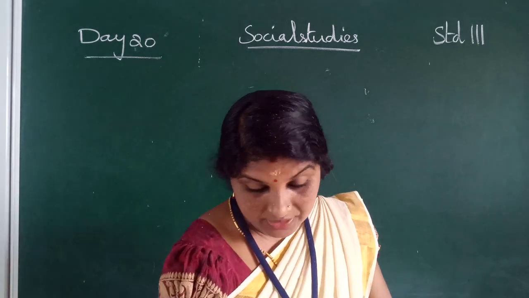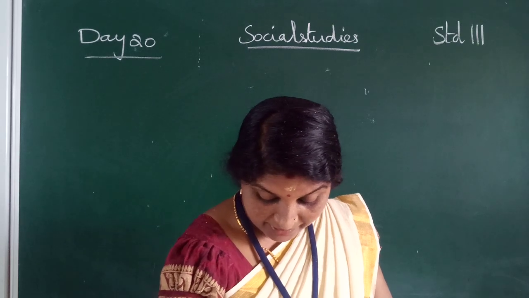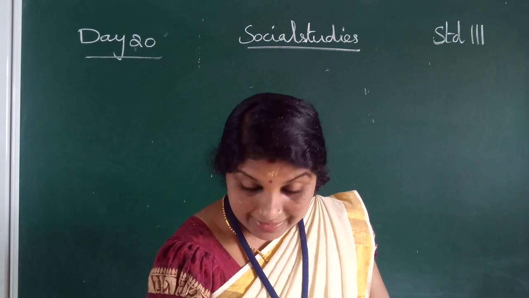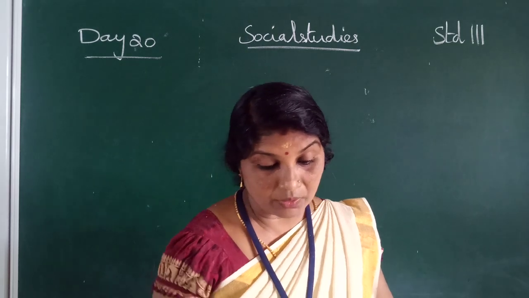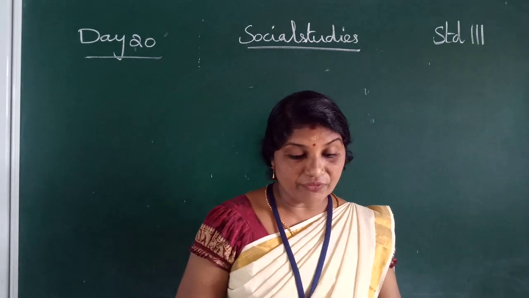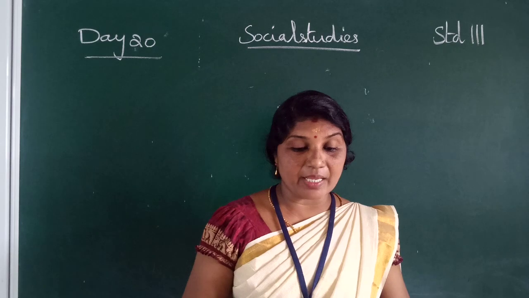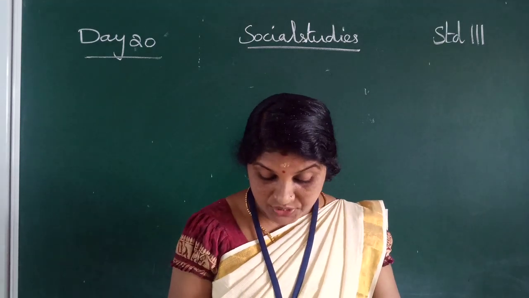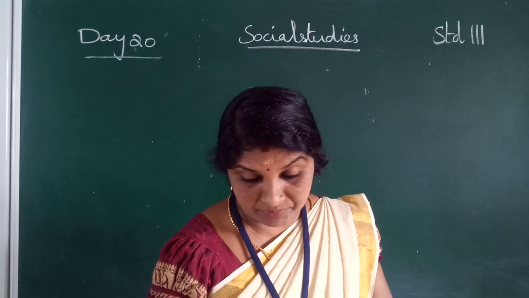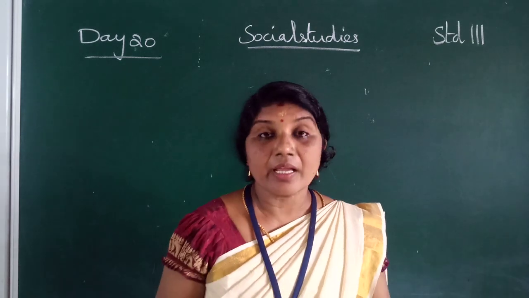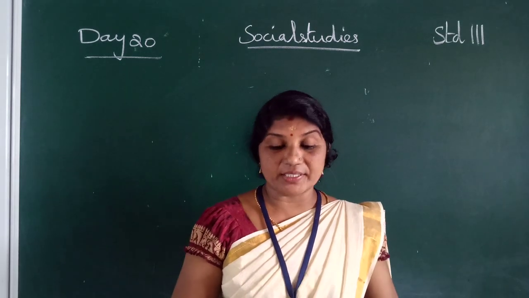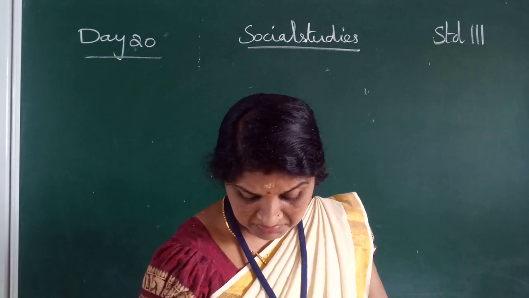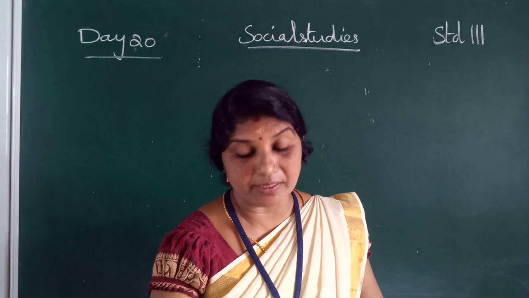The next one is gulf. What is a gulf, children? A gulf is a deep inlet of sea with a narrow mouth. The next one we studied was bay. What is a bay, children? A bay is a body of water partially surrounded by land. So we studied up to here.